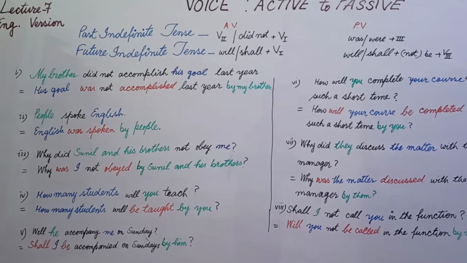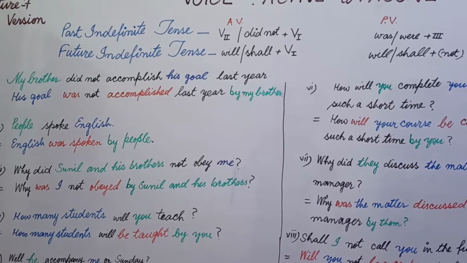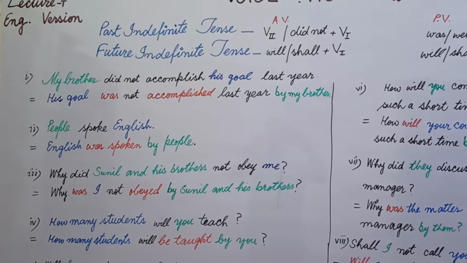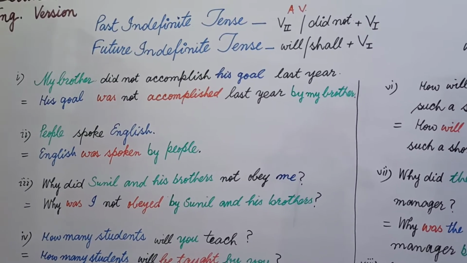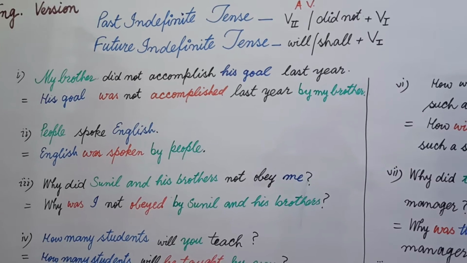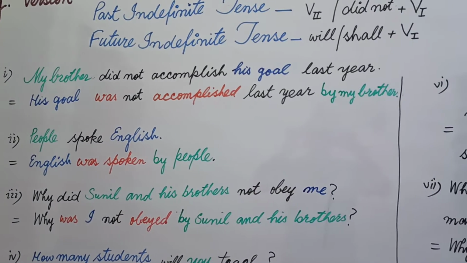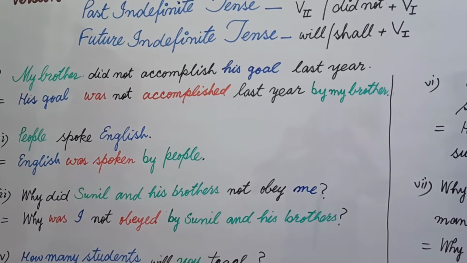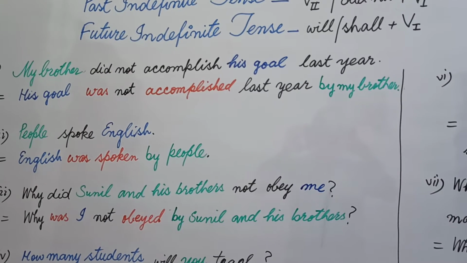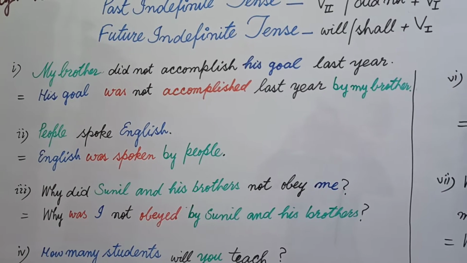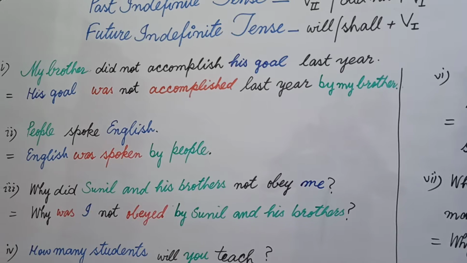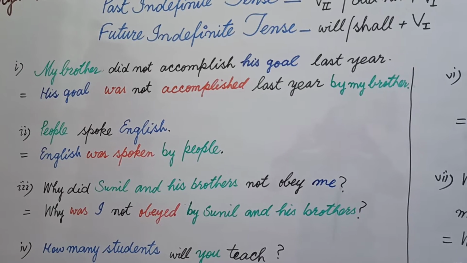Now let's begin the transformation from active voice to passive voice based on past indefinite and future indefinite tenses. Now we have first sentence, my brother did not accomplish his goal last year. When we change an active voice into passive voice, the first thing is we'll have to identify the main verb.